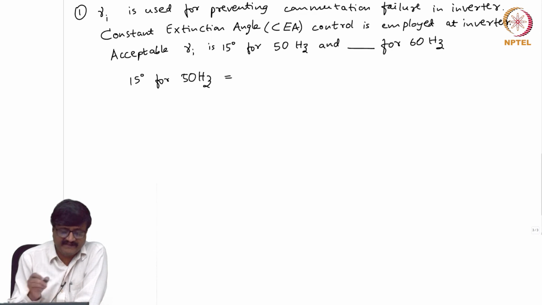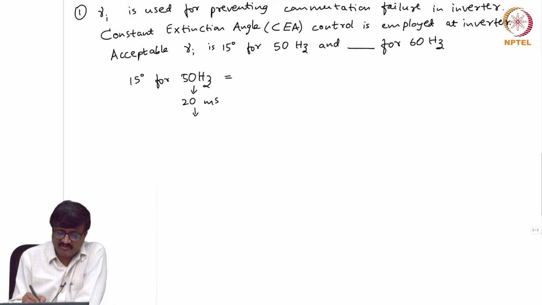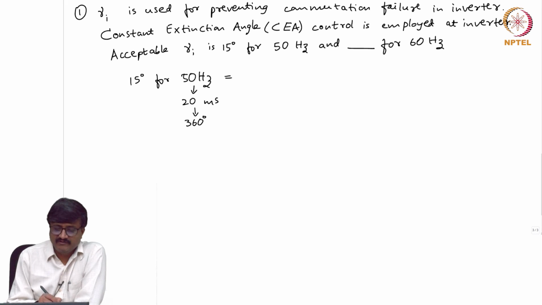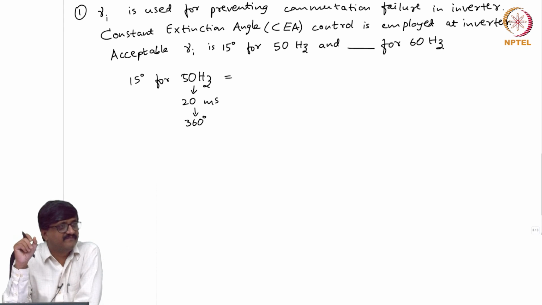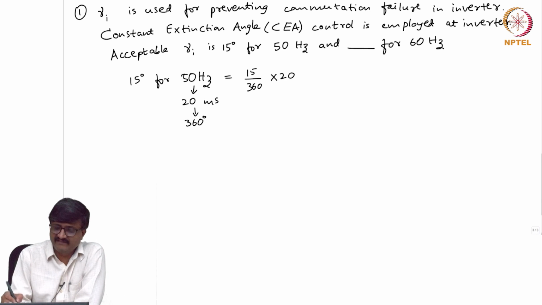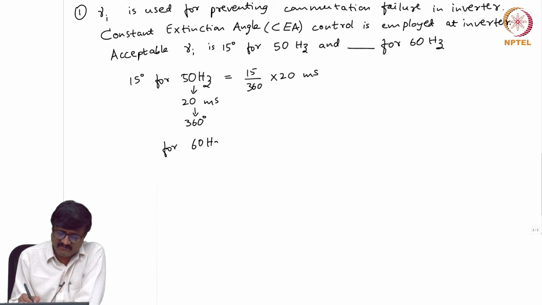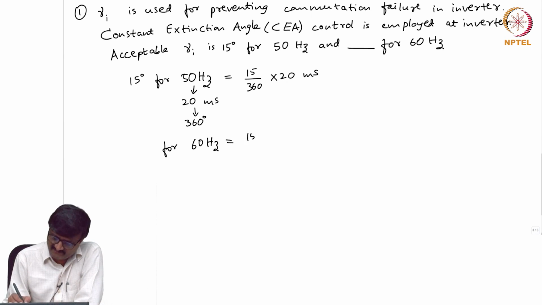Okay, so I want this in time. For 50 hertz, the period is 20 milliseconds. So, 20 milliseconds corresponds to 360 degrees. What is this 15 degrees equivalent to in terms of time? 15 by 360 into 20 milliseconds. Okay. So, I want the same time for 60 hertz, that is all. So, for 60 hertz also I should find the angle so that it has the same time.